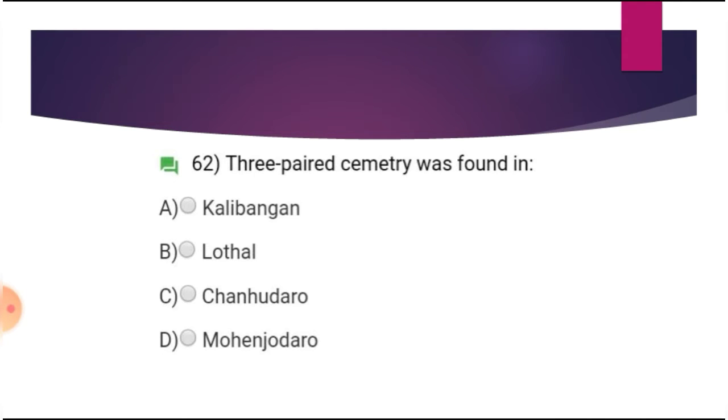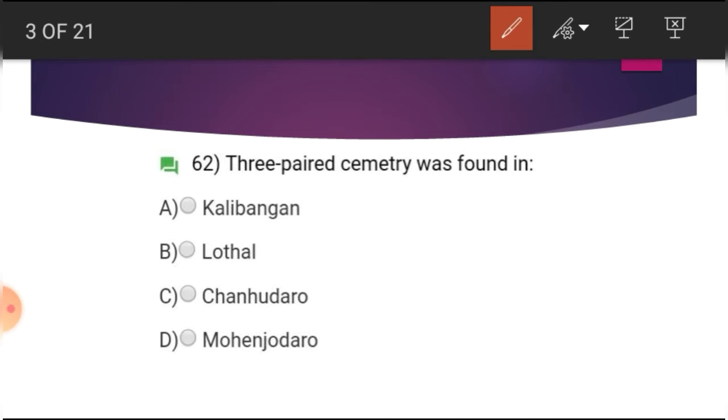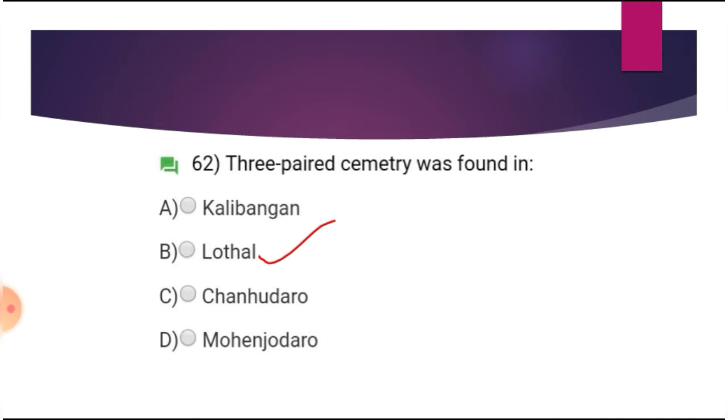And three-parted symmetry was found in A. Kalibangan, B. Lothal, C. Chanhudaro, D. Mohenjo-daro. And the answer is B. Lothal. Because Lothal is a three-part city, whose first part is the citadel, then the lower town and the dockyard. So three-parted symmetry was found at Lothal.